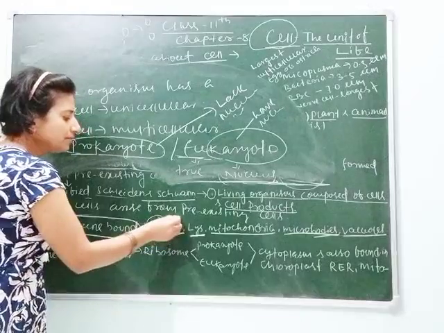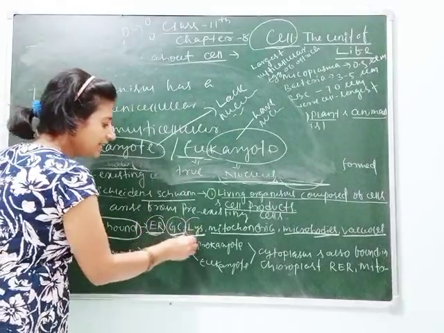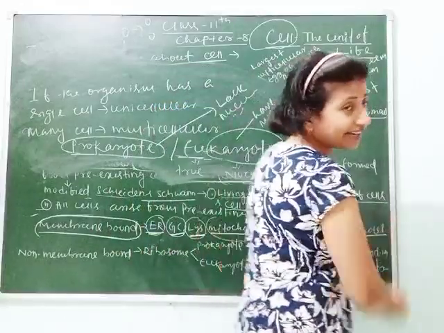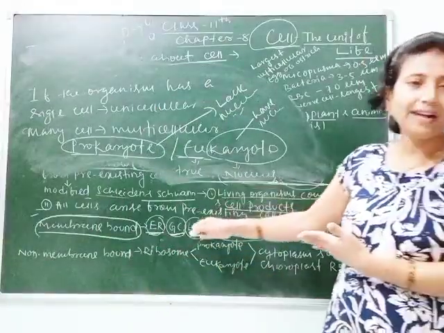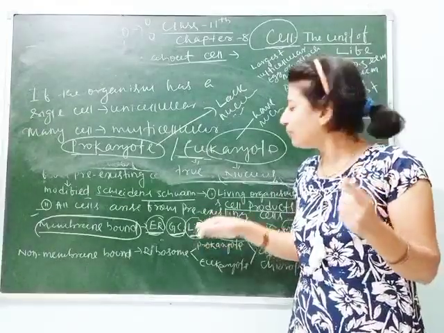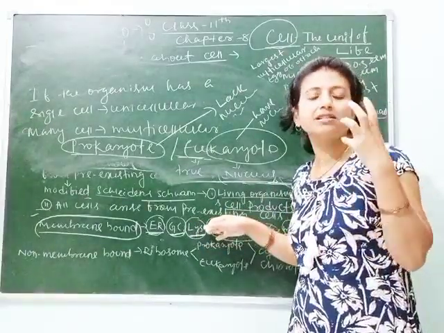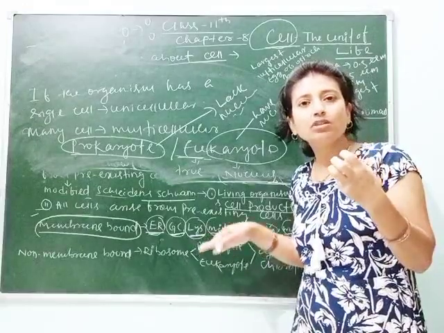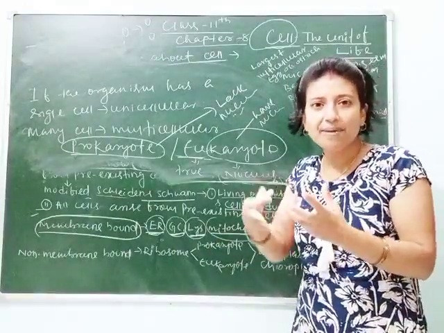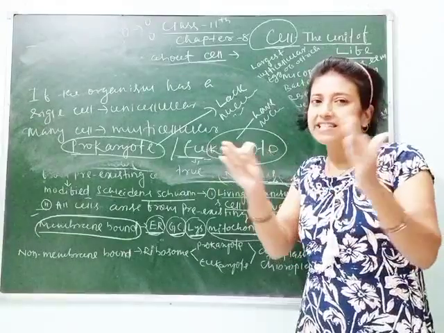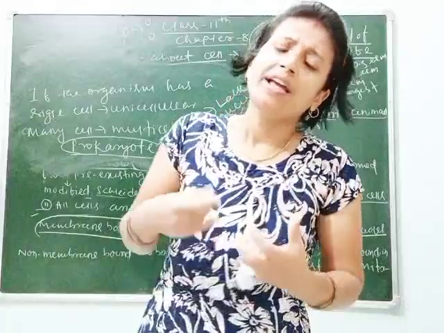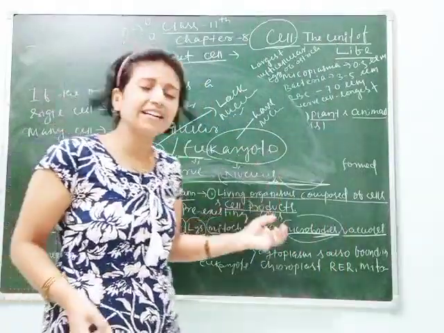They are the organelles found inside eukaryotic cells. Remember, in eukaryotic cells they are separately bounded by a membrane, so they are not scattered and not attached to any other organelles inside the cell.